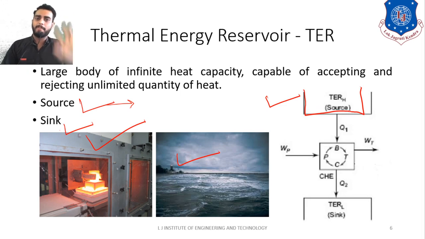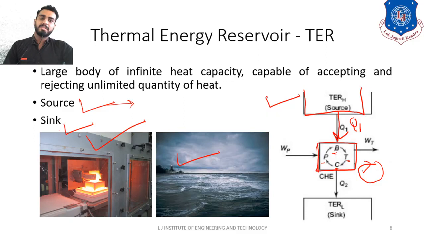The real thing might be different. So this is the source, that means the thermal energy reservoir. From that source you extract some heat Q1 and supply that heat to this heat engine. Here I have shown you the cyclic heat engine. The cyclic heat engine means you have a boiler, a turbine, a condenser and a pump. All four processes I have represented here by a cycle. I have shown the cycle in a clockwise manner. That is the meaning of the cycle.